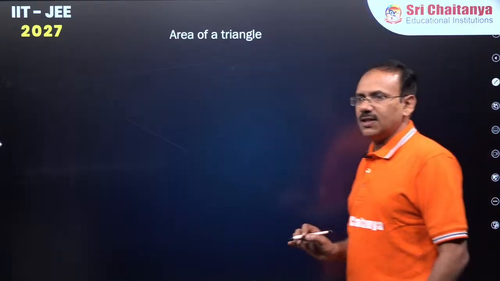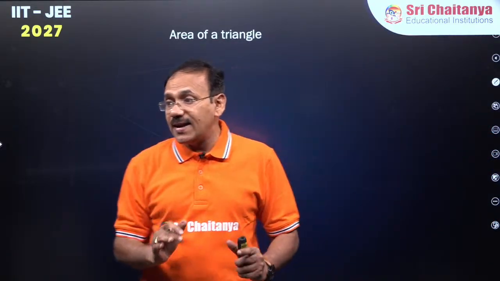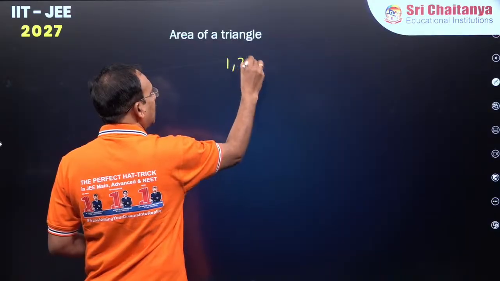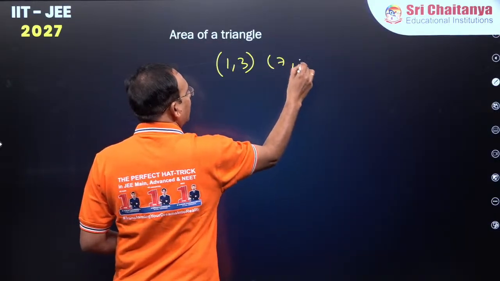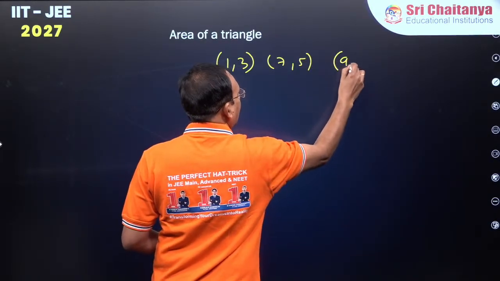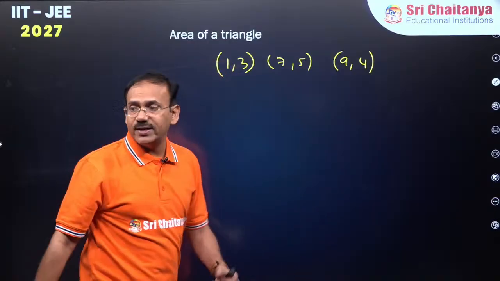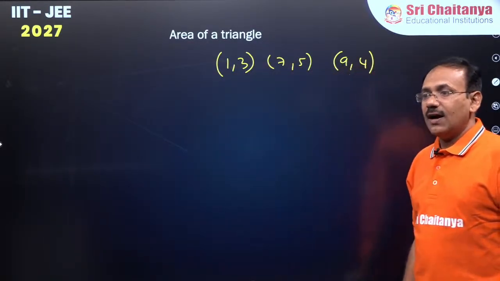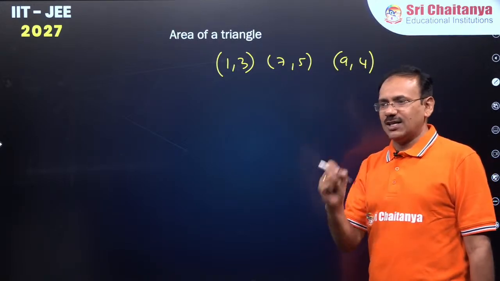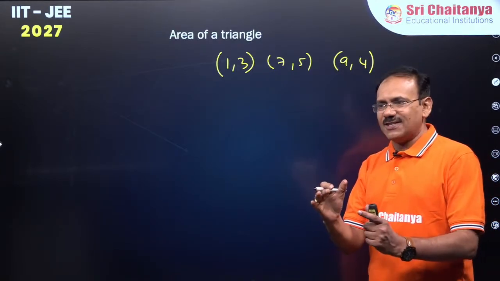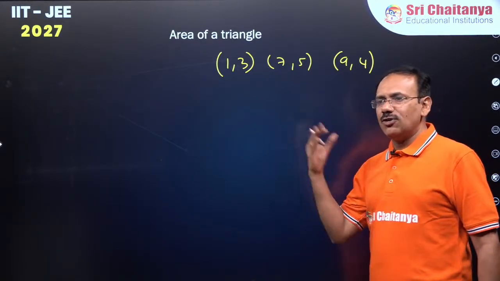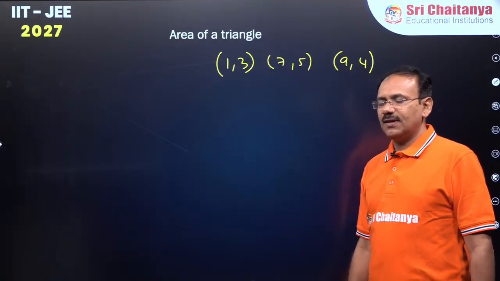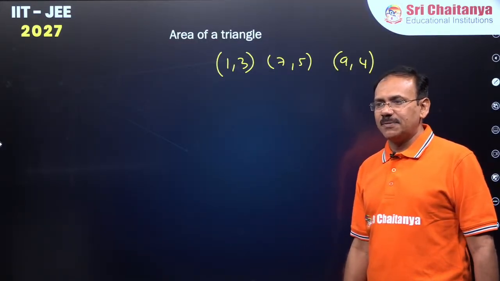Now dear students, suppose you try to find the area of the triangle with vertices (1, 3), (7, 5), (9, 4). Quick, all of you. You just do the question. I will provide a beautiful shortcut for this. You just try first, then I will give the shortcut. Try to give the answer as quick as possible.